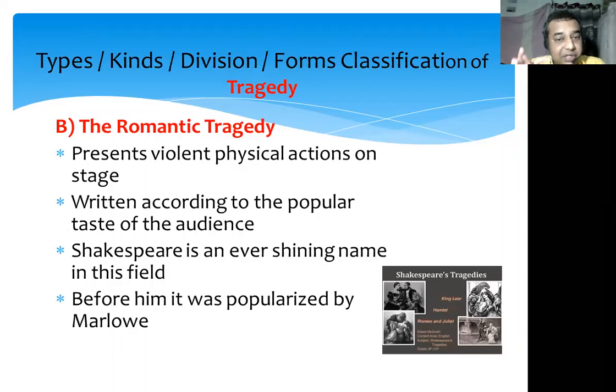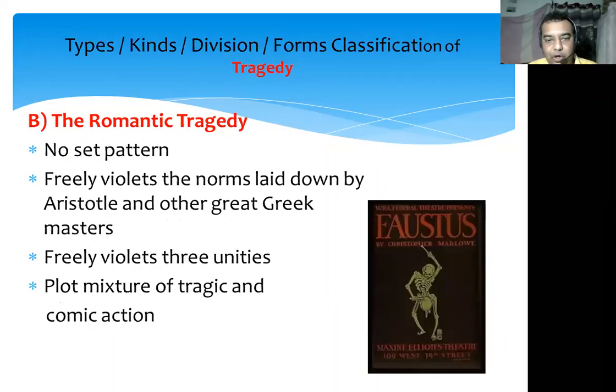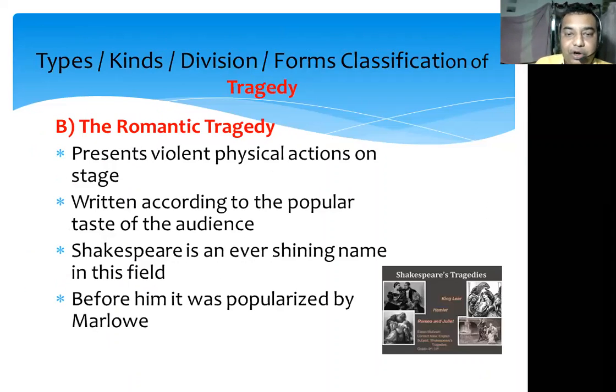At the same time, the dramatists of romantic tragedy say that they are writing their tragedy according to the popular taste of the audience. They are writing for the sake of the audience and not for the sake of the Greeks. And we can say that Shakespeare is the ever-shining name in the field of romantic tragedy. All the tragedies created by William Shakespeare were created using the form of romantic tragedy. Before him, this form was made popular by Marlowe. The famous example of this kind of tragedy is Dr. Faustus, written by Christopher Marlowe. And all the tragedies written by William Shakespeare are categorized under the type of romantic tragedy.